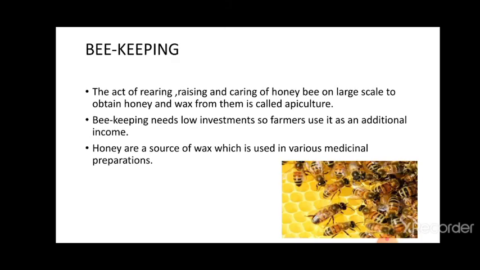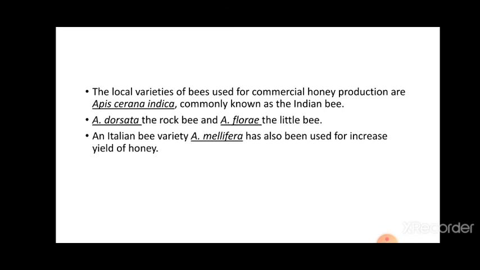Second is beekeeping. The act of rearing, raising and caring for honeybees on a large scale to obtain honey and wax from them is called apiculture. Beekeeping needs a low investment so the farmer gets an additional income. Honey is a source of wax, which is used in various medical preparations. The local varieties of bee used for commercial honey production are Apis cerana indica, which is the common Indian bee, Apis dorsata, the rock bee, and Apis florea, the little bee.